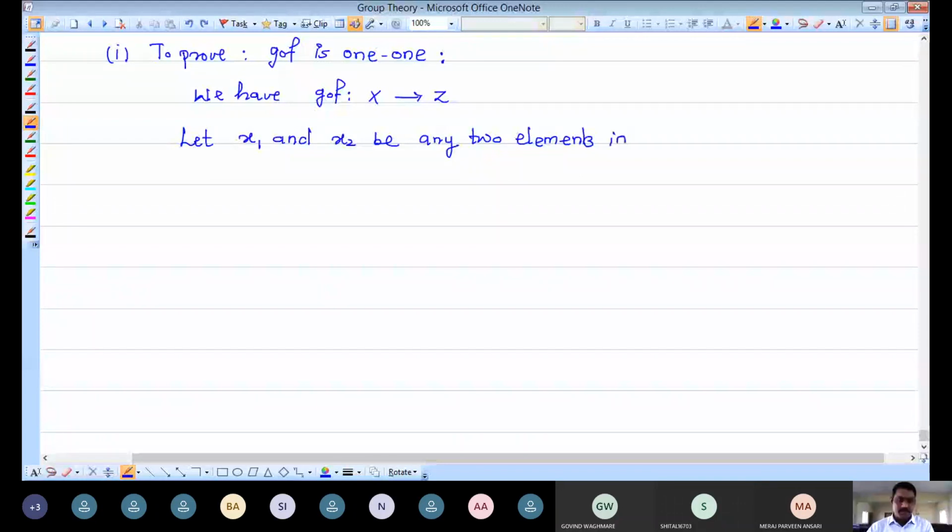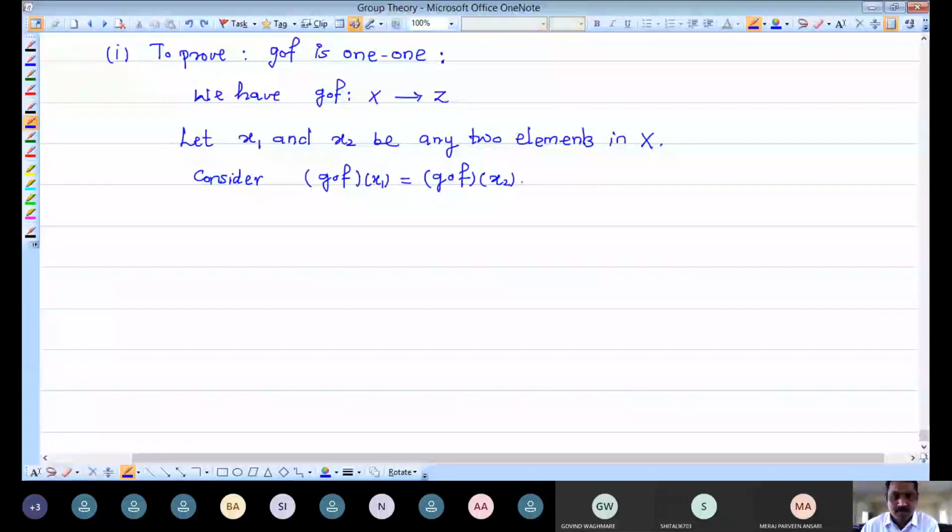Now consider g composition f on x1 is the same as g composition f on x2.